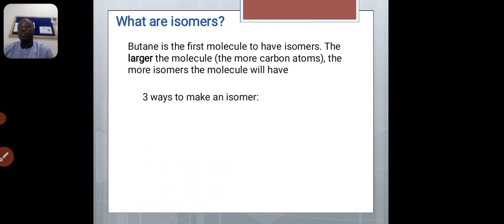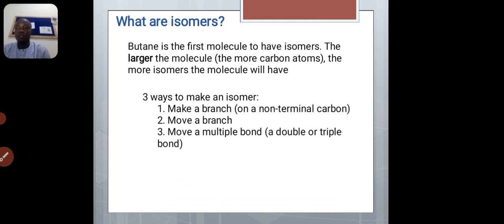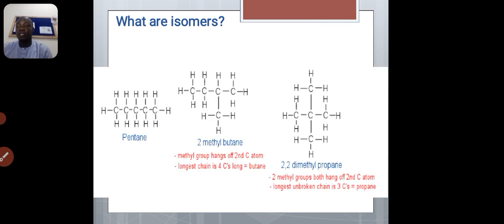So there are 3 ways to make an isomer. Number 1, make a branch. If you have a straight chain, you can decide to make a branch. We'll look at that in the practical. Then you can also move a branch from one point to another in the compound. And you can also move a multiple bond, that is a double bond or triple bond. If it is at carbon 2, you can change it to carbon 5. So what I want us to understand here is that the more carbon atoms in a compound, the more isomers it has.